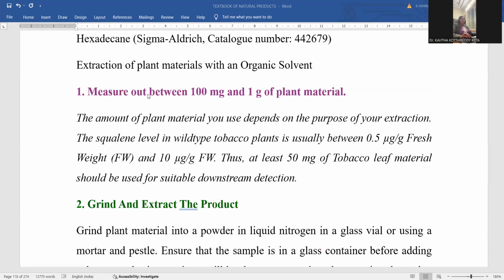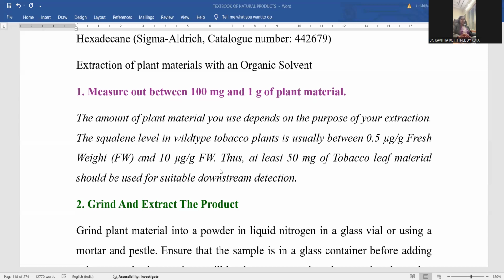In the first step, you need to measure 100 milligrams to 1 gram of plant material. For example, you take the plant from which an economic quantity of terpene is to be extracted, and for that purpose, 1 gram or else 100 milligrams of that plant material is taken. The amount of plant material you use depends upon the purpose of the extraction. If a minute quantity is enough, you can go for 100 milligrams. If a larger quantity is required, then 1 gram is sufficient. For whichever purpose you are extracting, that will select the amount of starting plant material.